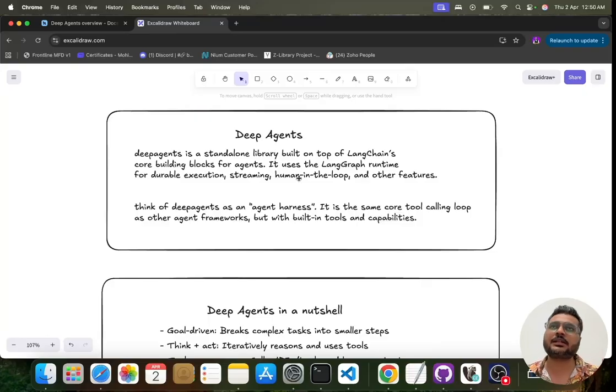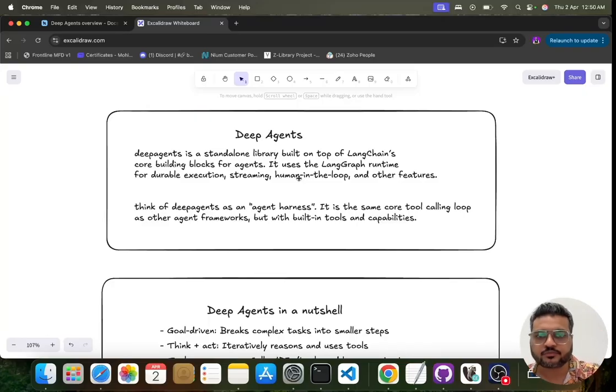Because LangChain and LangGraph are so established, they introduced Deep Agents on top of them. It takes the agent capability from LangChain, and the capability of LangGraph for long-running tasks, streaming, and bringing in human in the loop for decisioning.